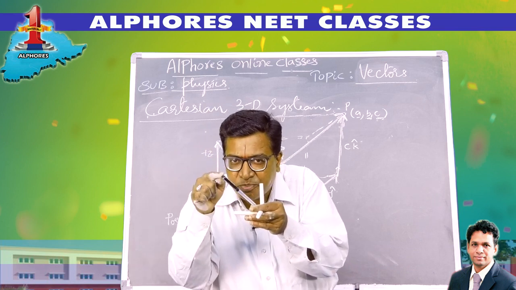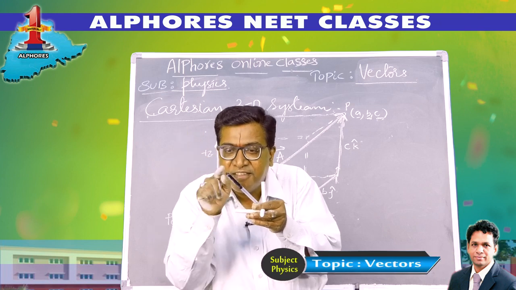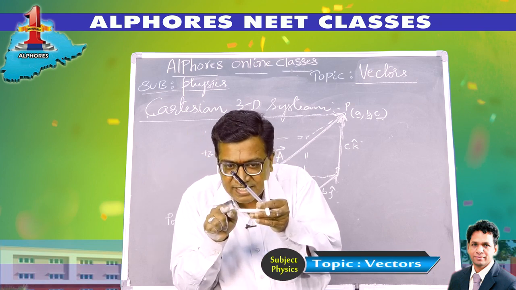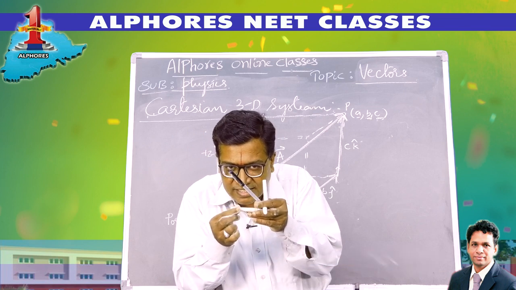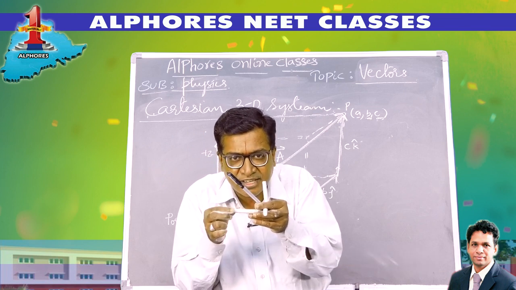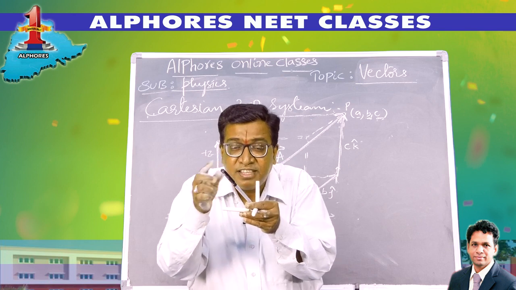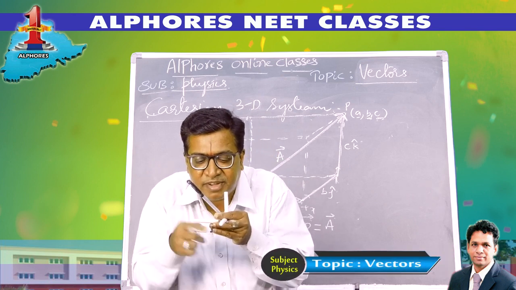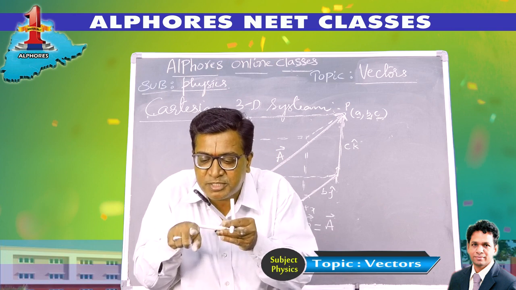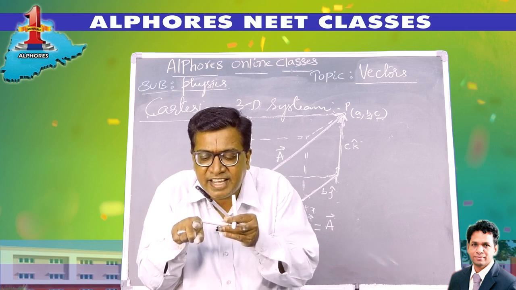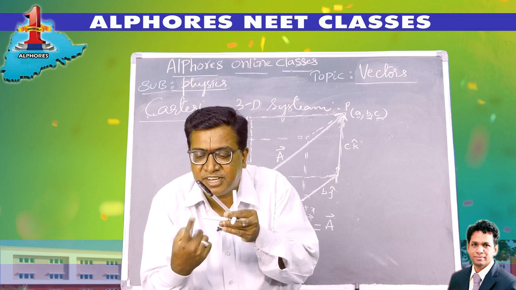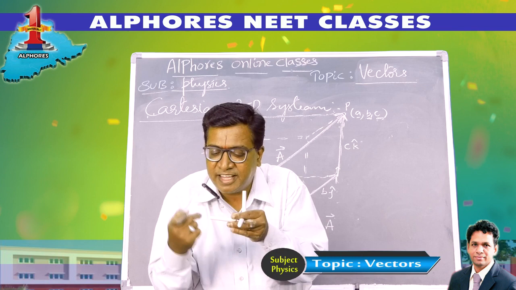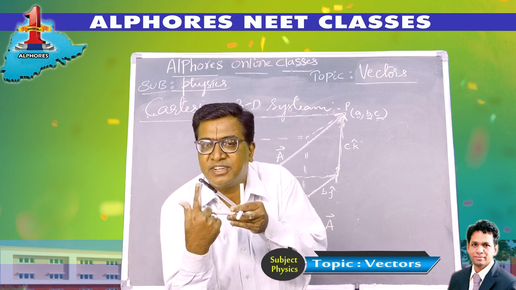Now to reach this point (a, b, c), first the x coordinate is a. I should travel a units along the x-axis, like this. Then to reach the point P, I travel b units along the y-axis, parallel to the y-axis, like this. Later, from here I travel c units along the z-axis. So first a units along the x-axis, then b units along the y-axis and c units along the z-axis.